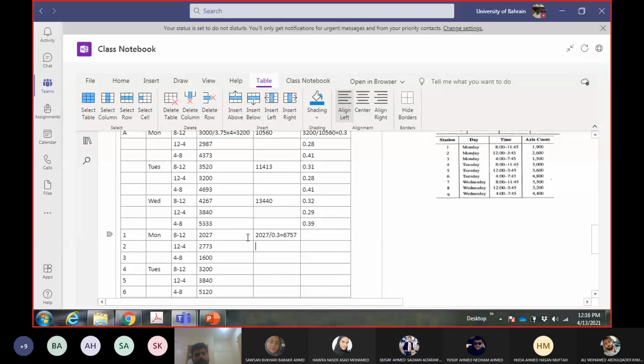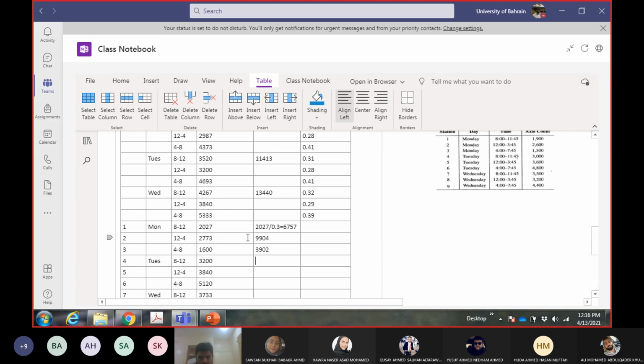For 12 to 4, you will use 0.28: 9904. This one: 3902.